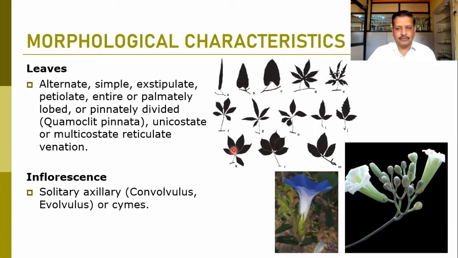When we talk about the inflorescence in this family, there can be solitary axillary flowers, a single flower from the axils, or it can be in cymes. Here we can observe the cymose type of inflorescence, where the central flower is the oldest flower, whereas the younger flowers are at the base. So these are the cymose types of inflorescence, or the solitary axillary type of inflorescence can be observed in the family Convolvulaceae.